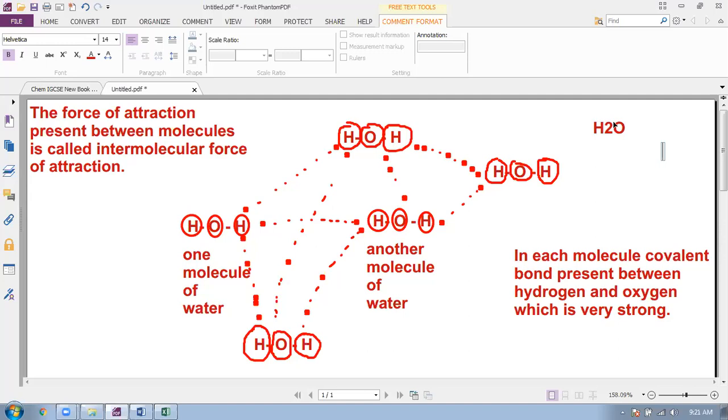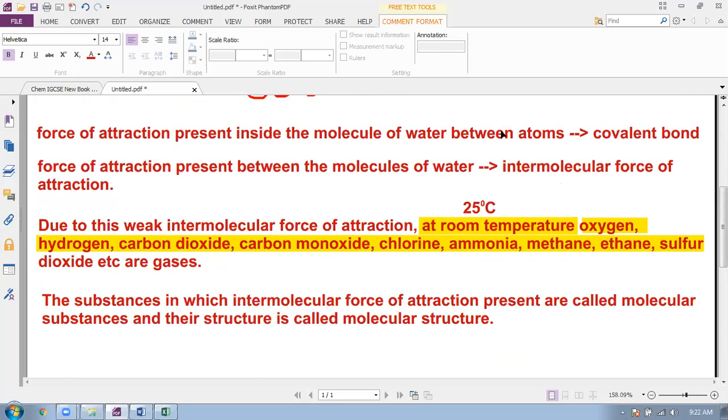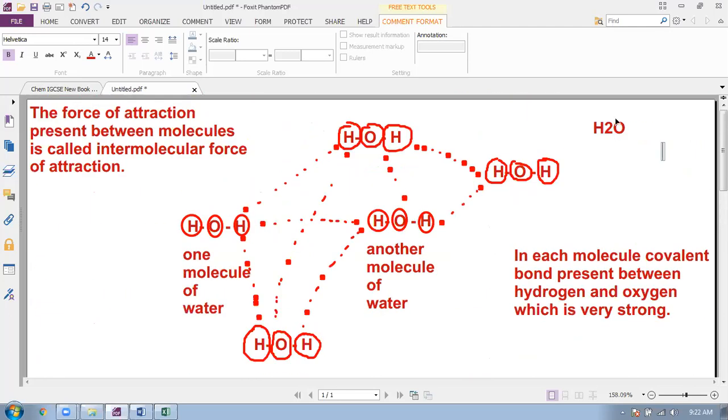Inside the H2O, the force of attraction between hydrogen and oxygen is a covalent bond. It is written here: this covalent bond inside the molecule. This is called one molecule, H2O. Hydrogen and oxygen are in covalent bonds, and from one molecule to another molecule, look at the dotted lines, that is called molecular or intermolecular force of attraction, and it is very weak. Covalent bond inside the molecule is very strong. Molecule to molecule, the intermolecular force of attraction is very weak.